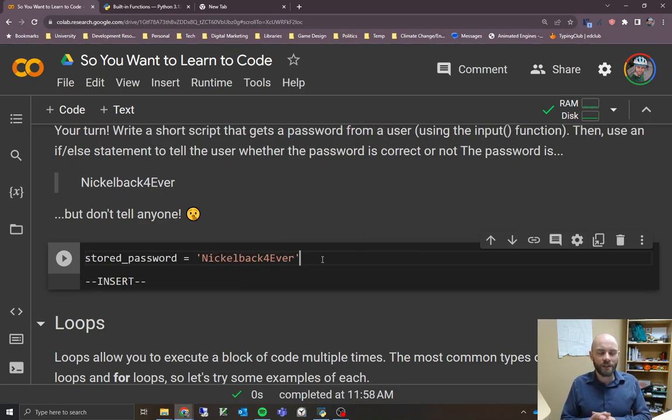So you want an if statement that's going to check the password. Get a password from a user, prompt them for it first, probably say something like, what's your password? And then they type something in, and if it matches Nickelback forever, the password of shame, then it will say password accepted. Otherwise, it will say password rejected or try again or something like that. We haven't learned how to do the try again part yet, but we will get to that in a moment. So give that a try.